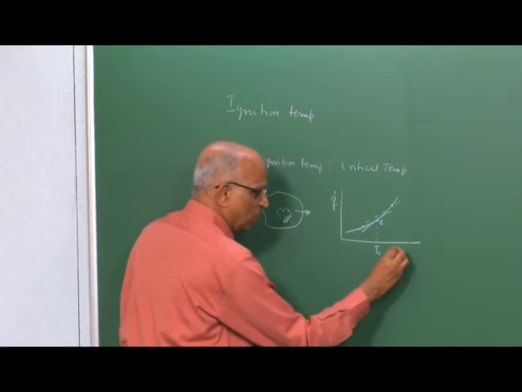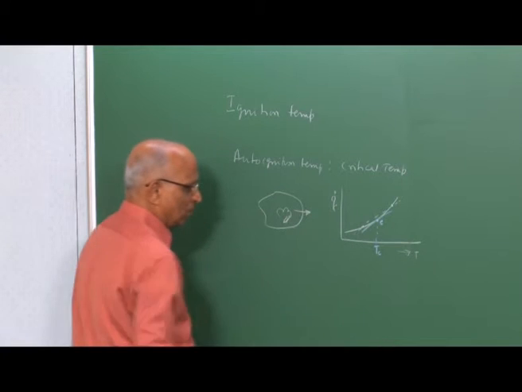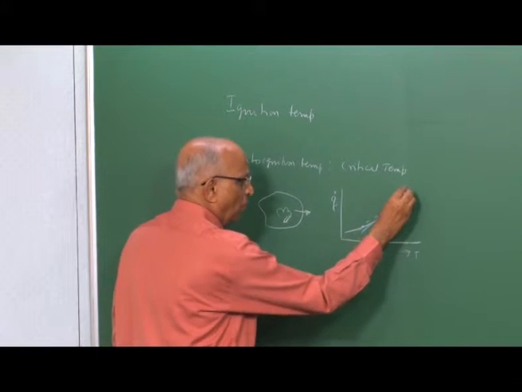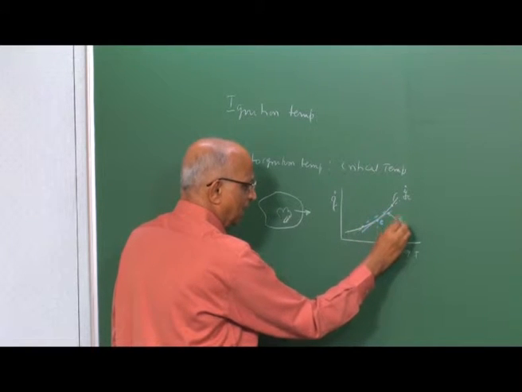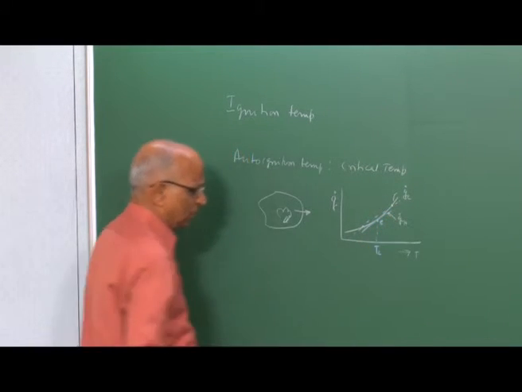Mind you, the x axis was the temperature, the y axis was heat release, the curve here was the heat generated, Q dot C, and this curve was the heat lost to the surrounding, the rate of heat loss.